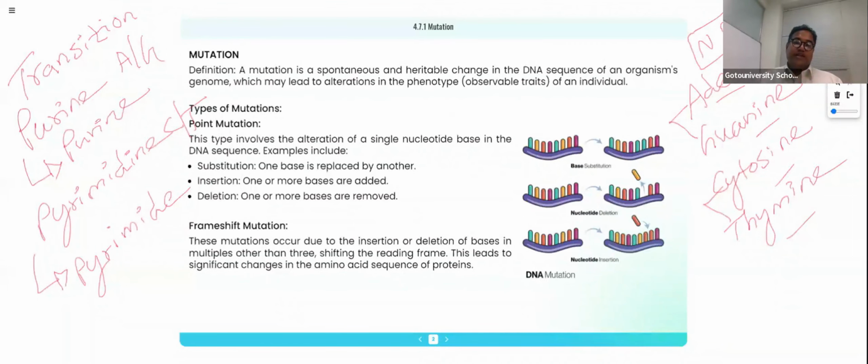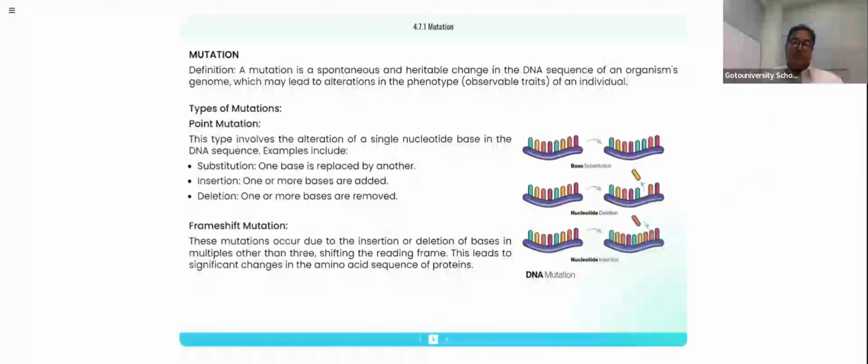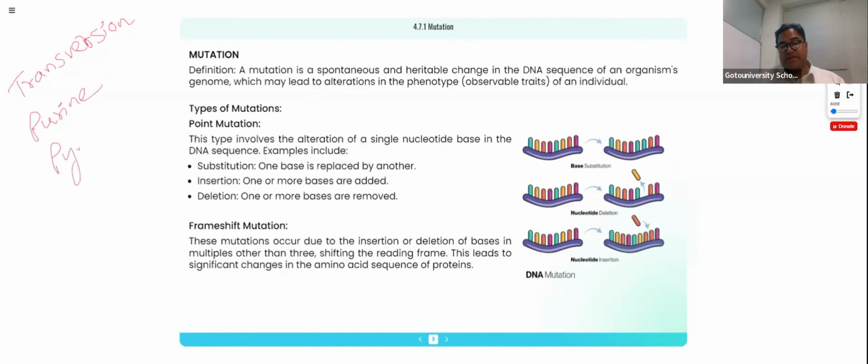Now we are coming to transversion point mutation. In the transition point mutation, we know very well a purine is replaced by a purine. In transversion, if a purine is replaced by a pyrimidine, or if a pyrimidine is replaced by a purine, again I'm repeating, if a purine is replaced by a pyrimidine, if a pyrimidine is replaced by a purine, then that is called what?